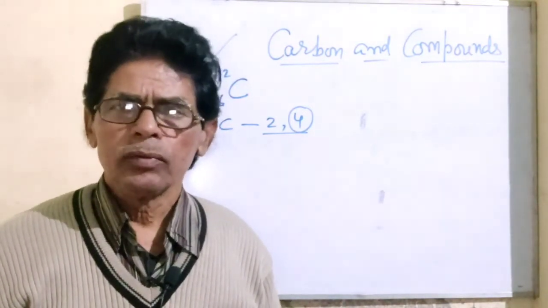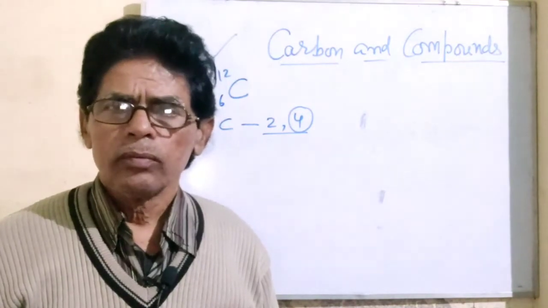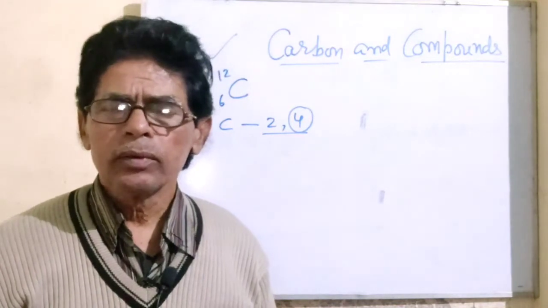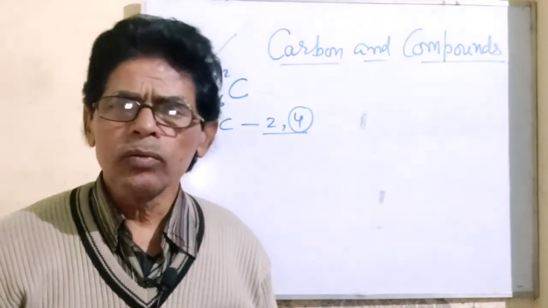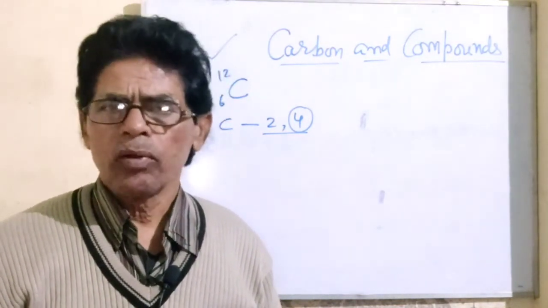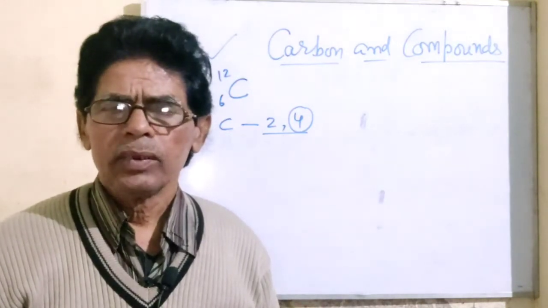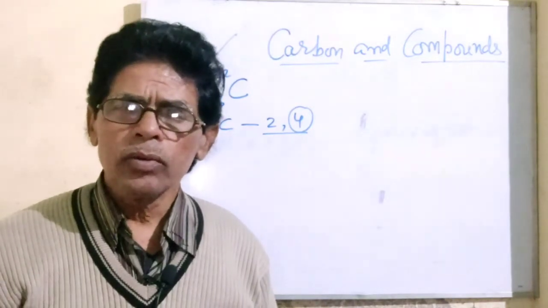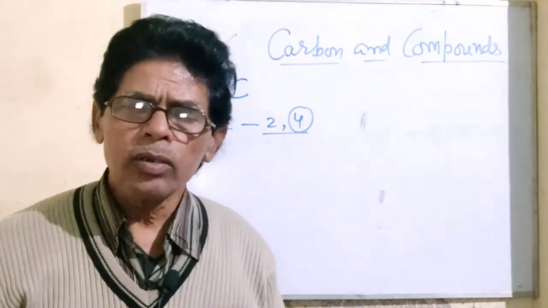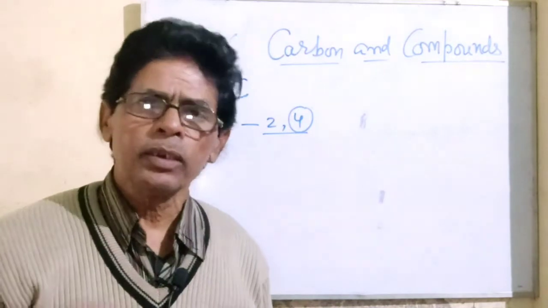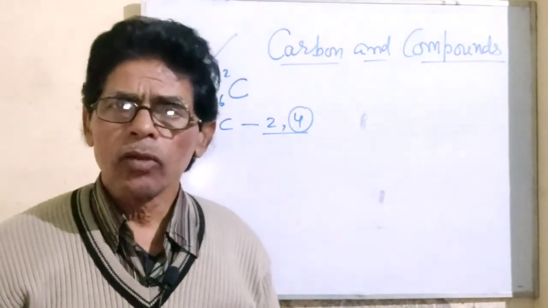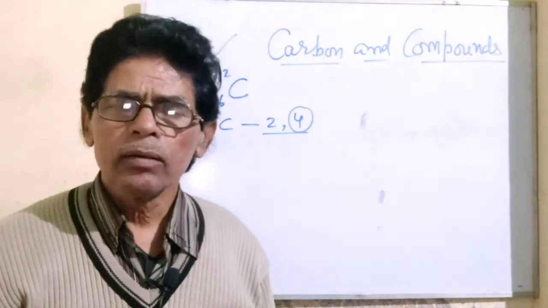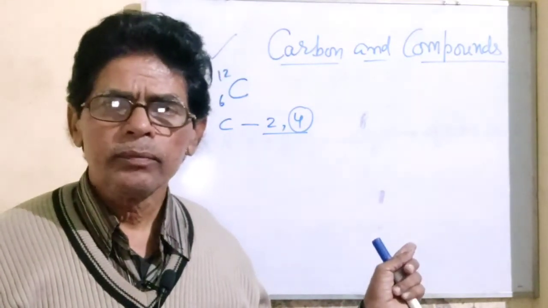Now let us try to form a tetra negative ion by accepting 4 electrons. This is also not possible. Why? Because in order to add 4 electrons to the valence shell, it also needs energy. You already know that there are 4 electrons in the valence shell.